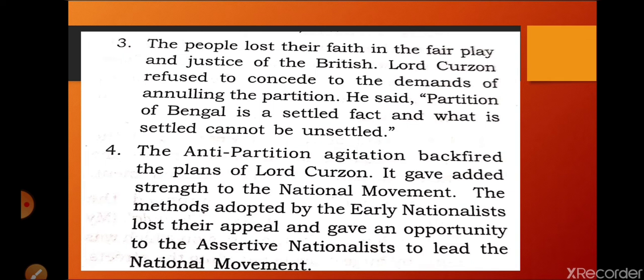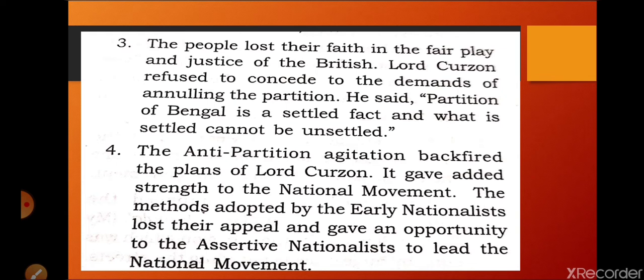awareness in the people. Next we are going to discuss point number 3: people now lost their faith in the justice of the Britishers. They came to know the real character of the Britishers, and especially Lord Curzon had very repressive colonial policies. We'll discuss that in a separate point further in the chapter. He said that the partition of Bengal is settled, and what is settled cannot be unsettled, or what is done cannot be undone. That's why the people of Bengal became aggressive against Lord Curzon, and due to the anti-partition movement, the partition of Bengal was revoked.